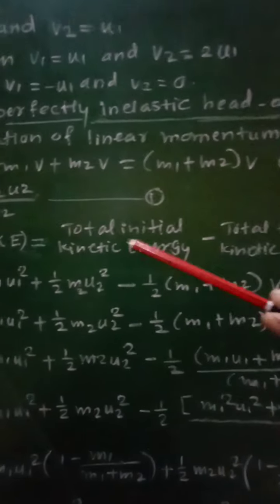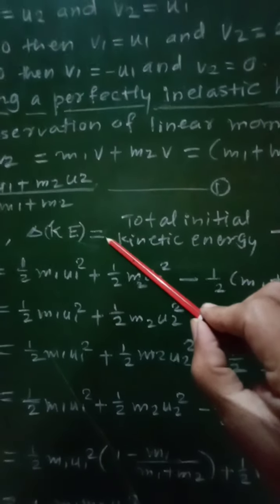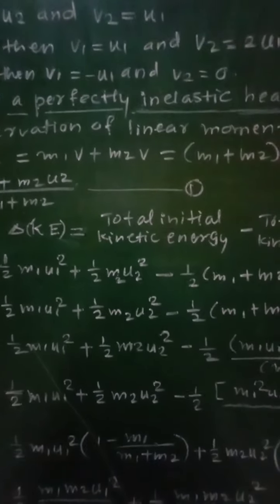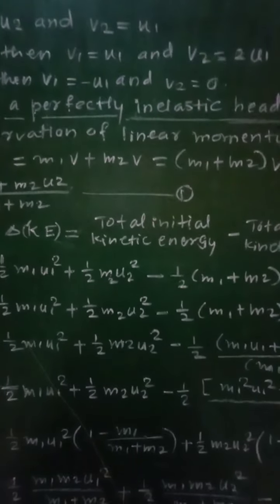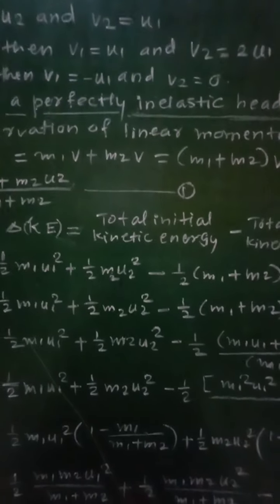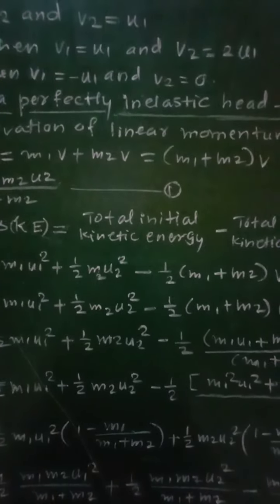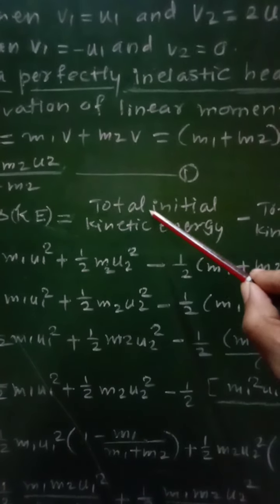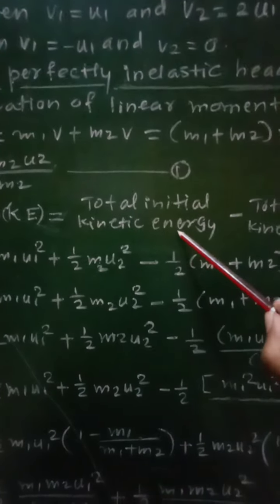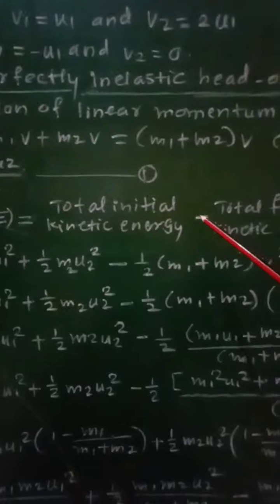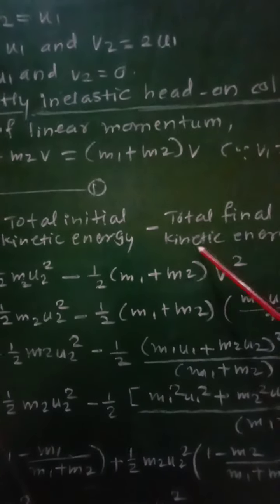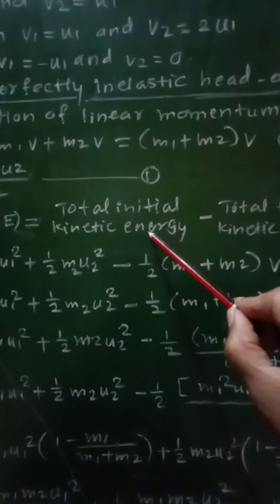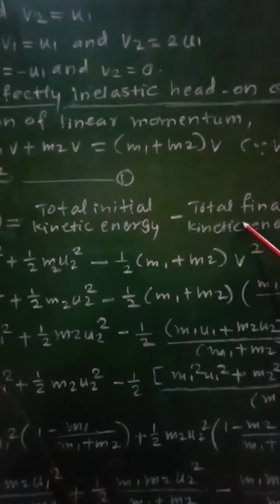As there is loss in kinetic energy, the kinetic energy before collision must be greater than the kinetic energy after collision, and therefore we take total initial kinetic energy, before collision, minus total final kinetic energy, after collision. This energy will be larger as compared with this energy.